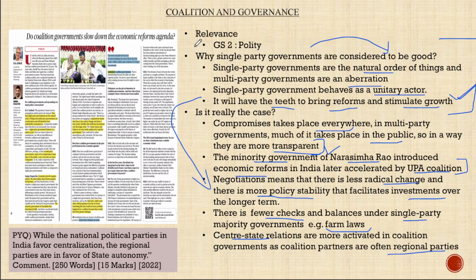So this particular article busts a lot of myths and assumptions with respect to single party governance. It gives you certain insights for an answer on coalition politics. That's the takeaway from today's Hindu editorial.